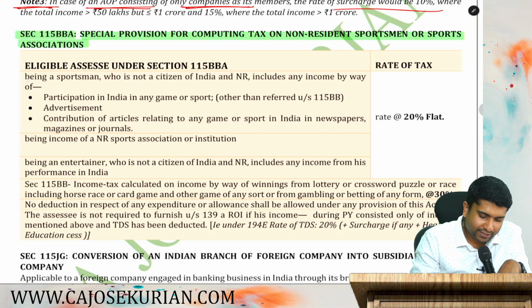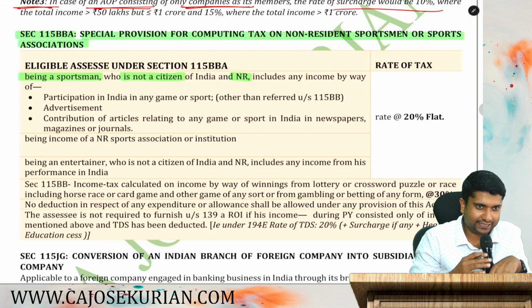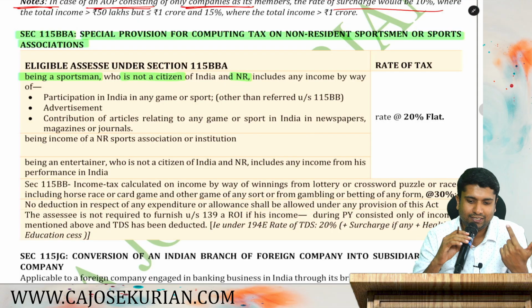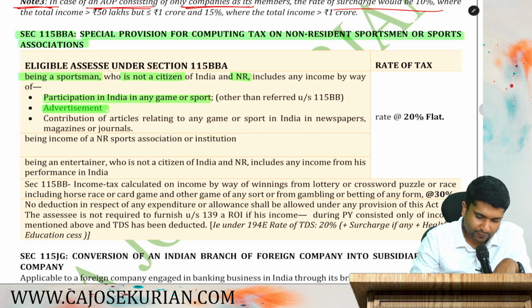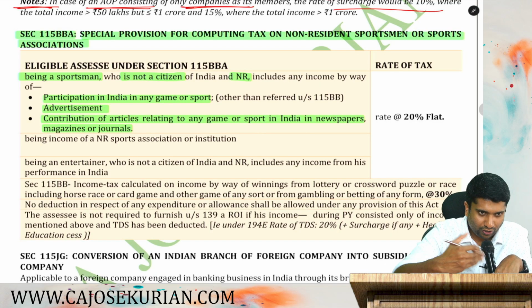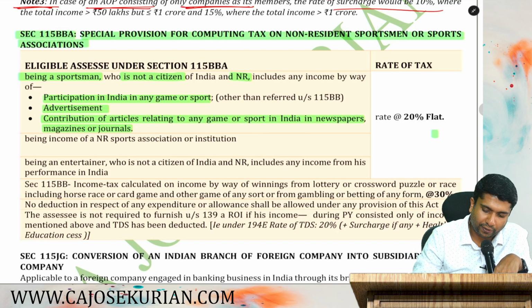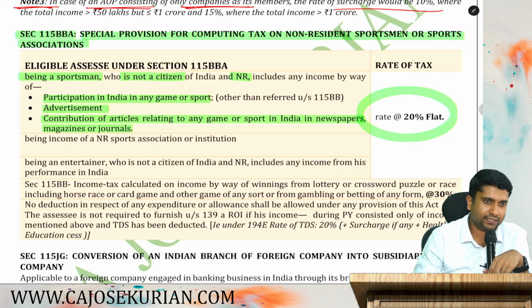Listen, imagine you are a sports person who's not a citizen, not a resident, non-resident, non-citizen, sports person, having income by way of participation in India in any game or sport, or having income from advertisement, or having income from contribution of articles relating to game or sport in India in newspapers or magazines or journals. For all these three incomes, the sportsmen have to pay tax at 20% rate.